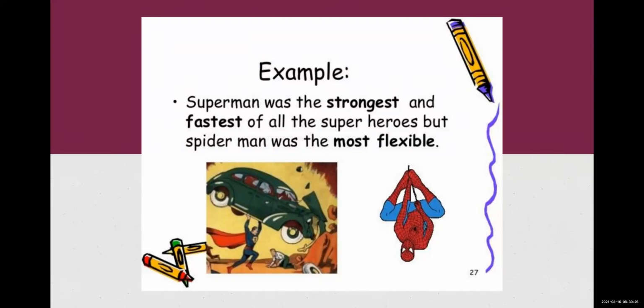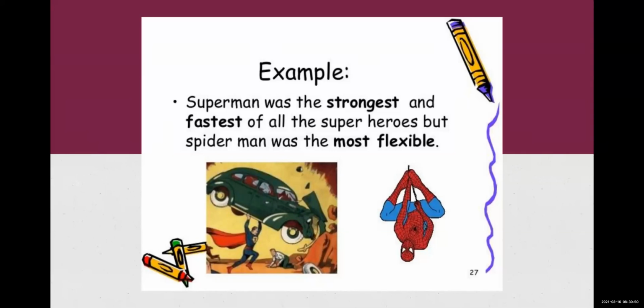Now you have to see Superman was the strongest and fastest of all the superheroes. Est, strongest and fastest adjective is used for all the superheroes. But Spider-Man was most flexible. Now over here, est is not added to flexible. Most word is added.